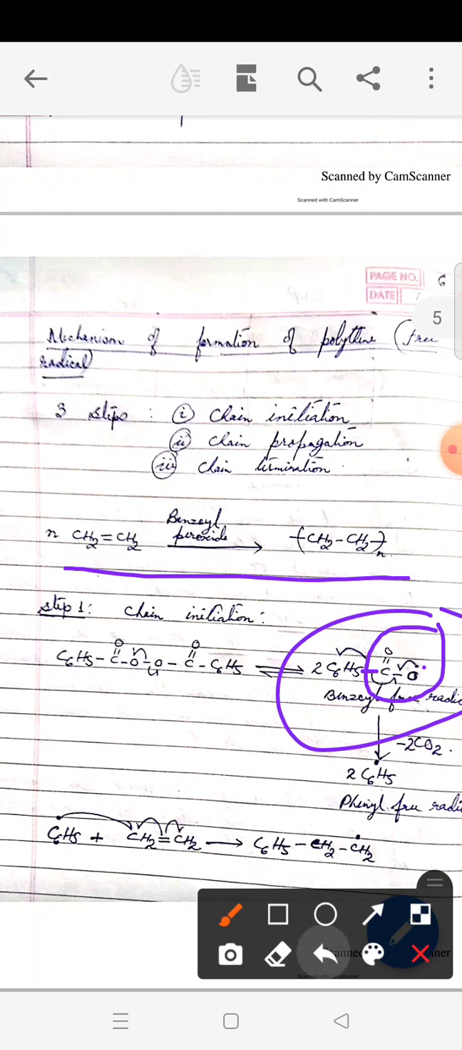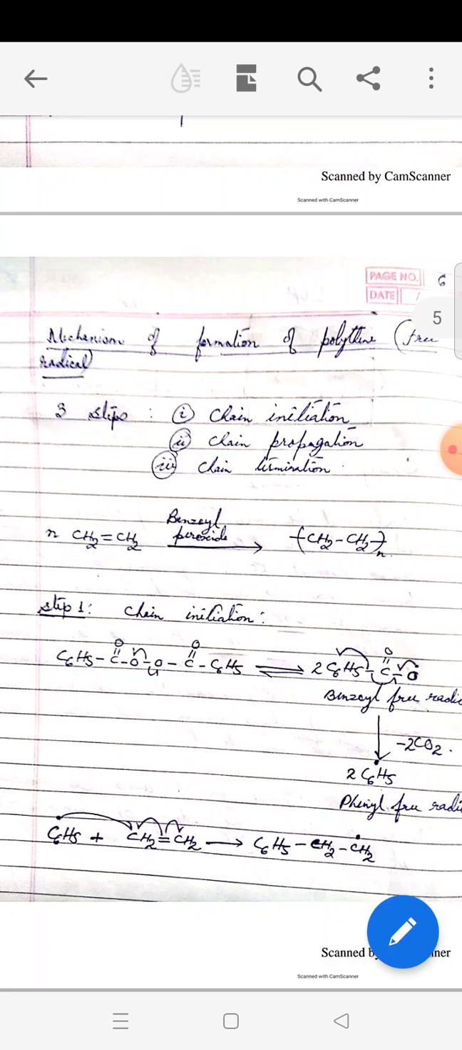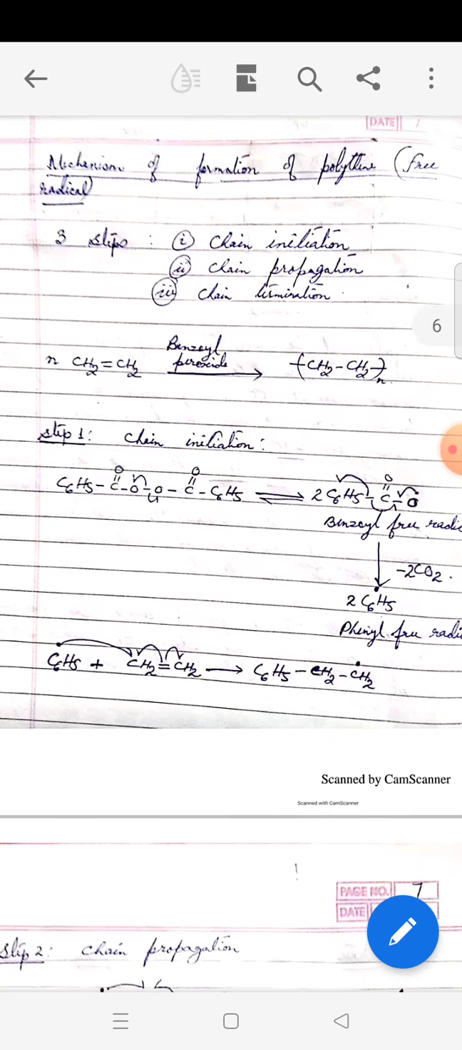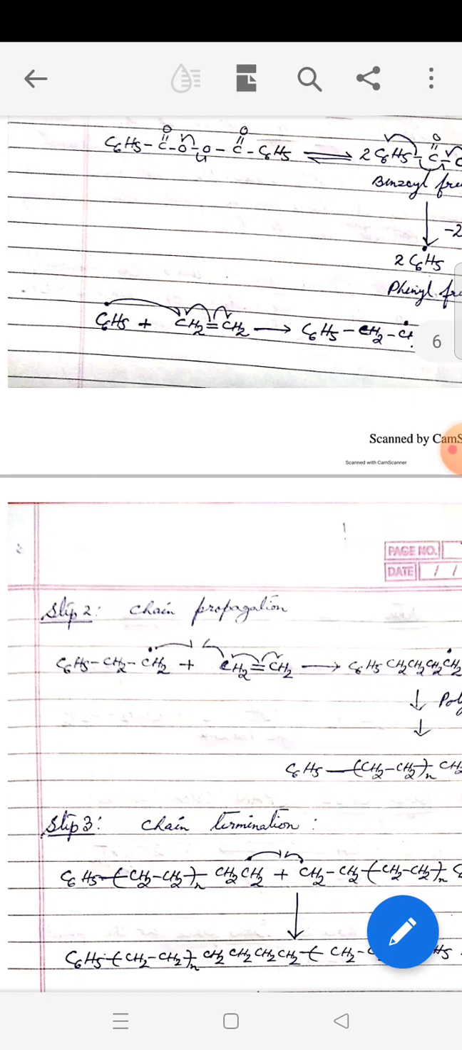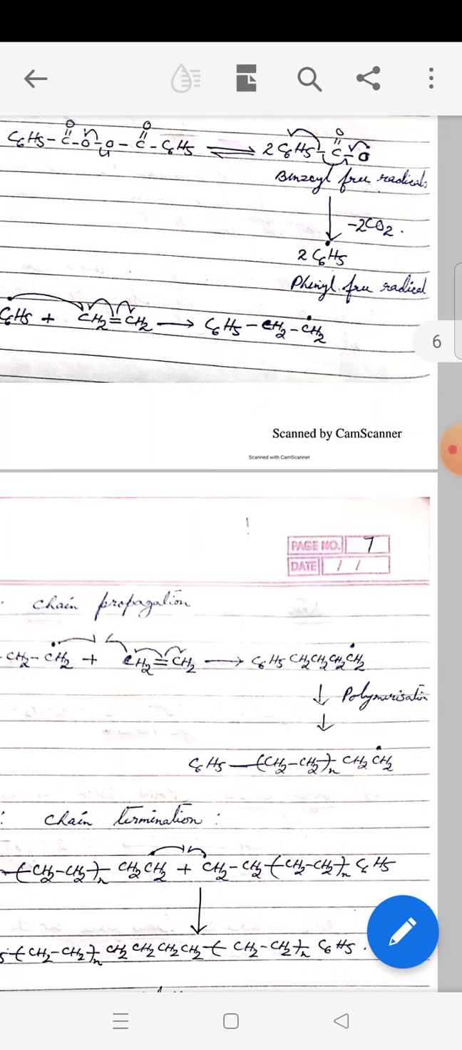So this initiator will now attack an ethene molecule homolytically, and the pi bond will break homolytically and get attached to the phenyl free radical, and that's how one of the ethene free radicals is generated. So step 1 is done, chain initiation. Now once this chain initiator is ready, you can see the chain propagation step. Now this one which has formed here will attack another ethene homolytically, the pi bond will break, and at the end of this step you will be again left with another free radical.